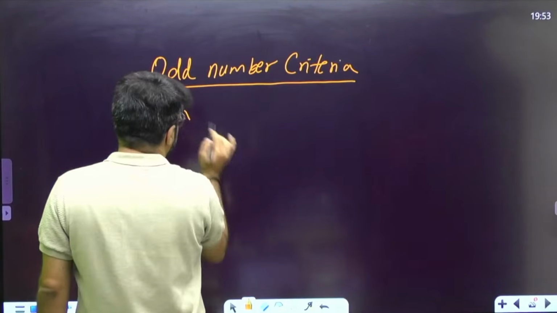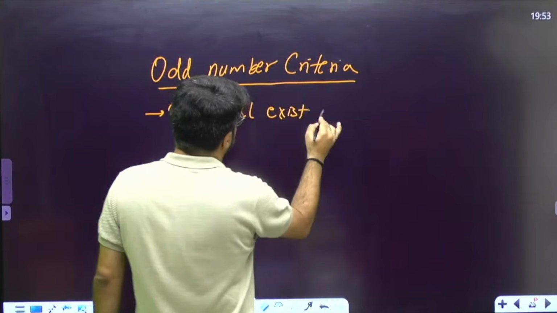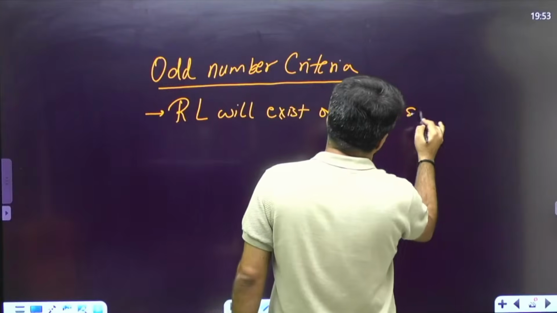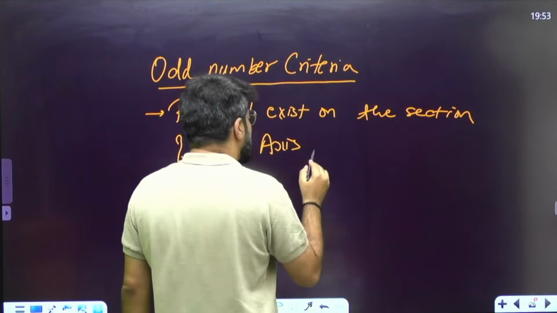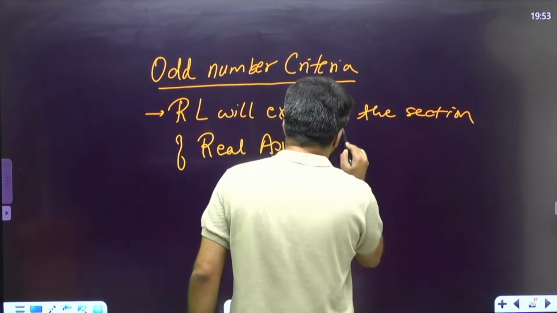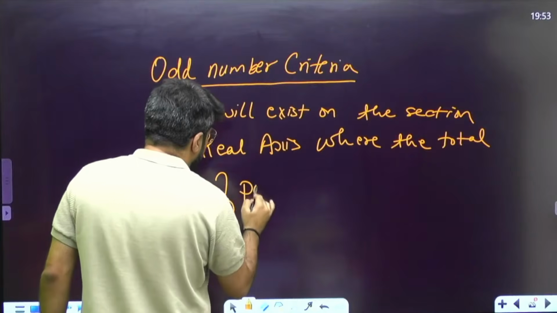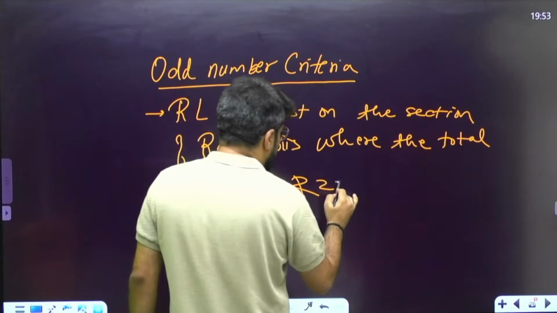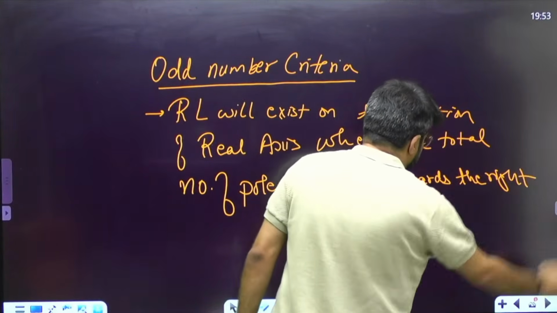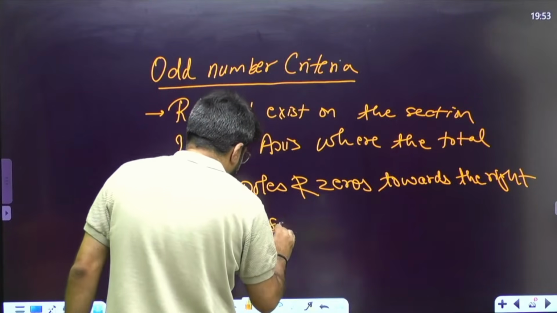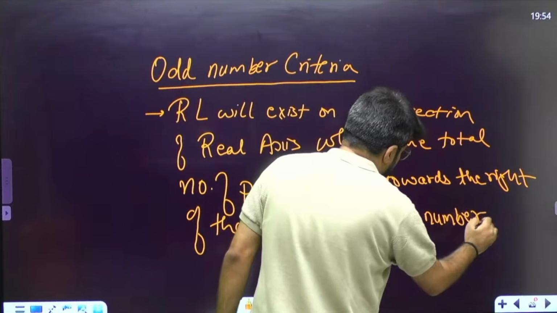It says that the root locus will exist on the section of the real axis where the total number of poles and zeros towards the right of that section is an odd number.